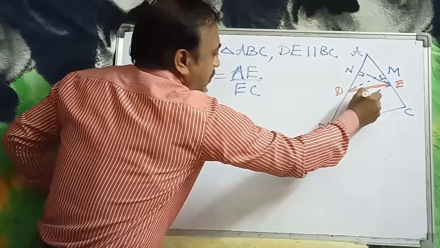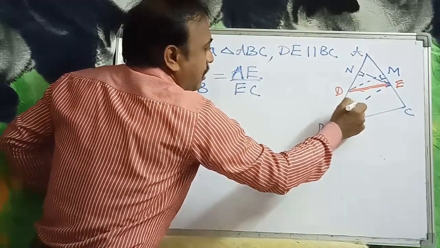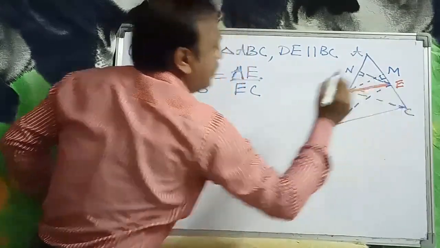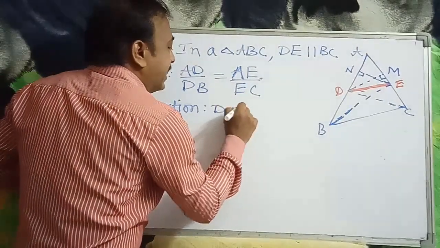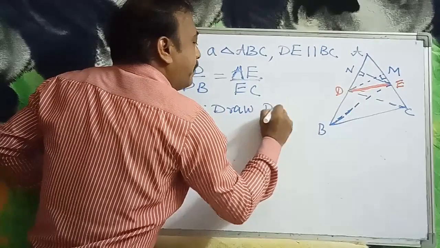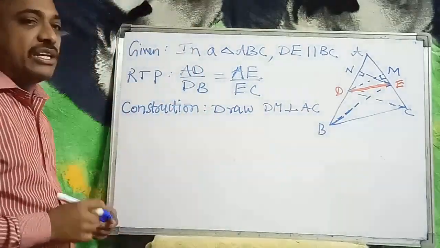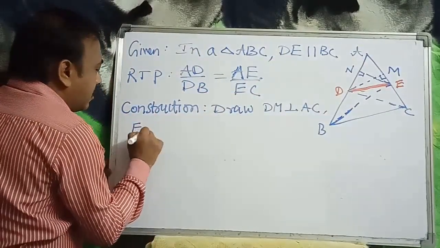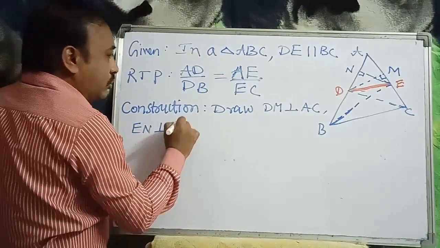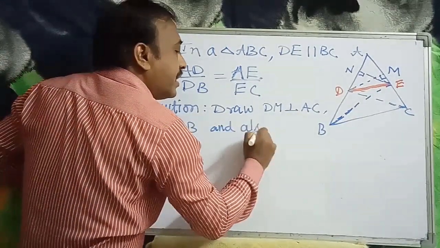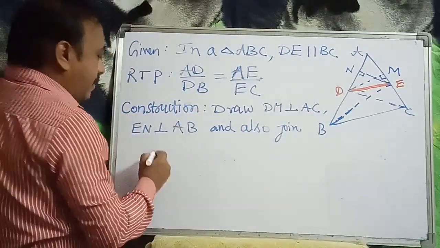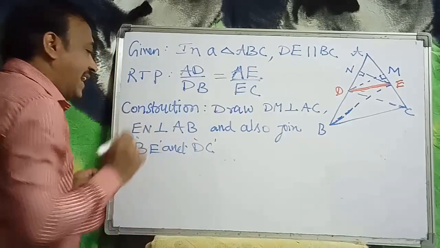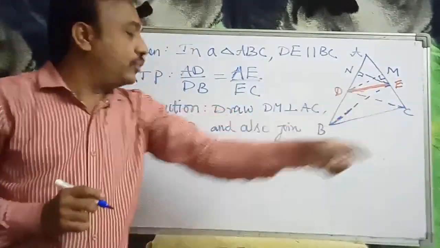Join B to E and C to D. That is the construction: draw DM perpendicular to AC, which is an altitude, and EN perpendicular to AB, and also join BE and DC. We are joining B to E and D to C.